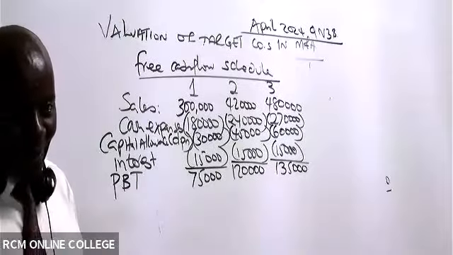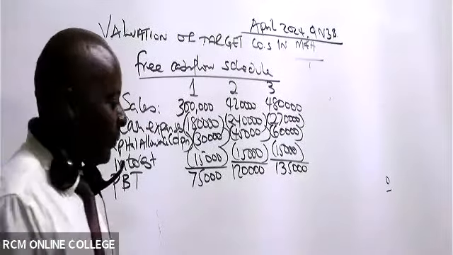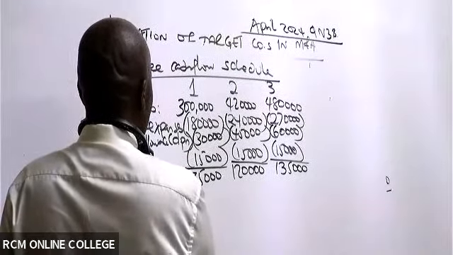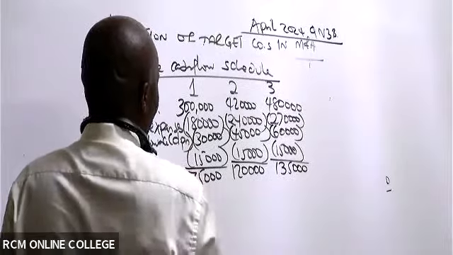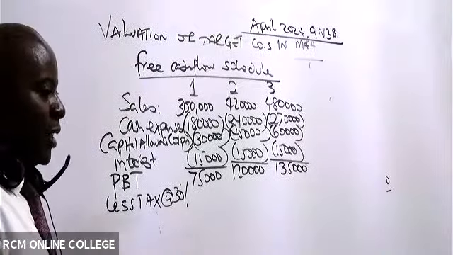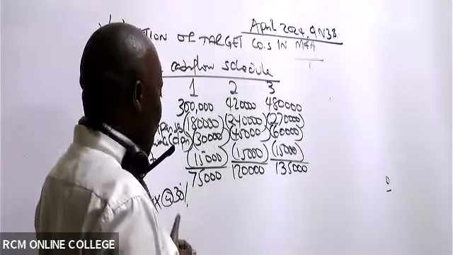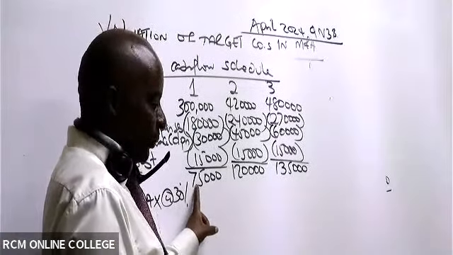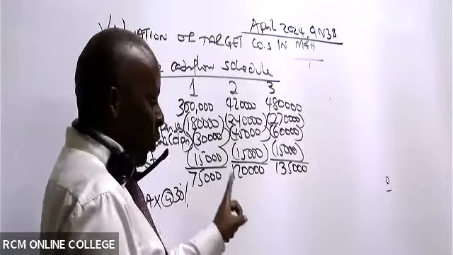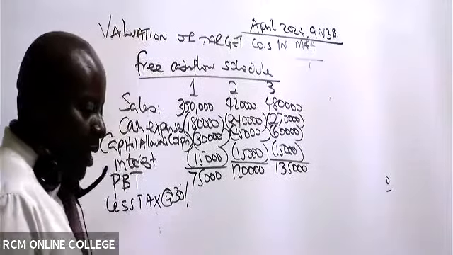We share this with the taxman. Taxman must eat something. Let's tax. What is the rate of tax given? It is 30%, isn't it? Rate of tax given is 30%. So you say 0.3 times this figure. Give me an answer. 0.3 times 120. 0.3 times 135. Give me figures now.